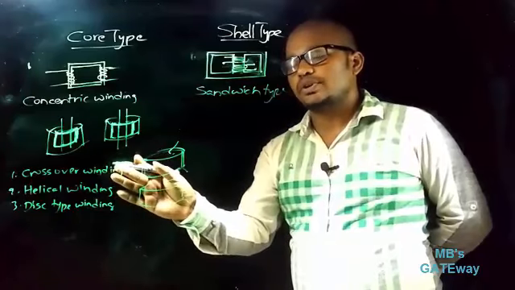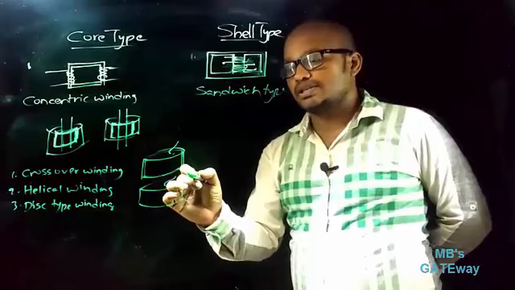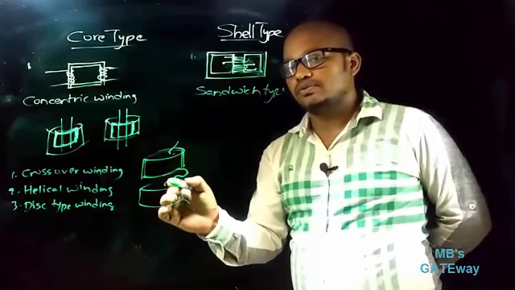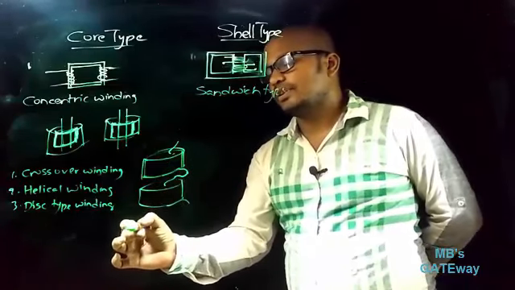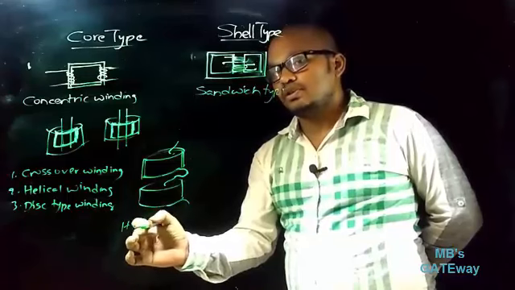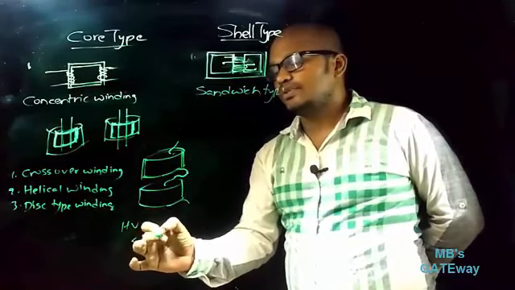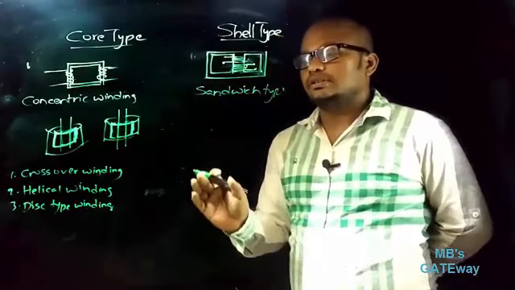So in crossover winding, the outer terminal of one coil section is connected to the inner terminal of the adjacent coil section, and crossover windings are mostly preferred for the HV side of low rating transformers, that is for less than 20 amperes. Crossover windings are used. Next, helical winding.